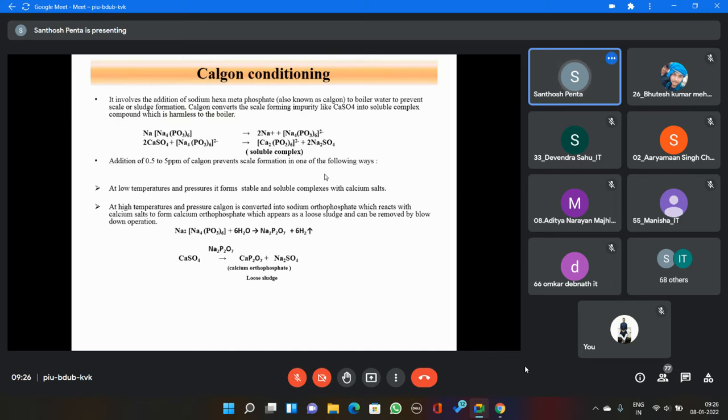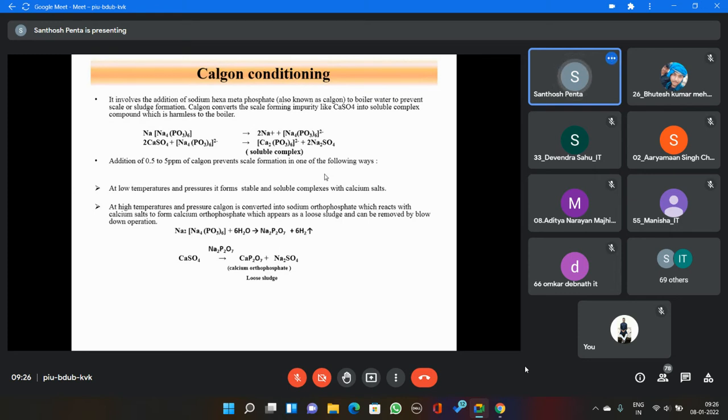Now, next is Calgon conditioning. Sodium hexametaphosphate is called Calgon. The chemical name of Calgon is sodium hexametaphosphate. This process is called Calgon conditioning. That means we simply add the Calgon chemical inside the boiler. It prevents the formation of scale as well as the formation of sludge. How? Because it is converted into soluble metal complexes.